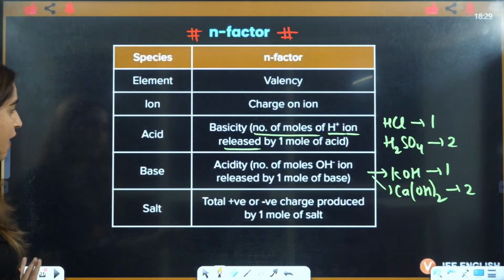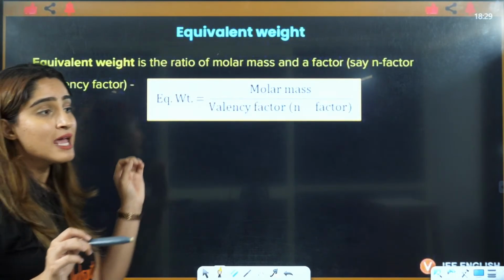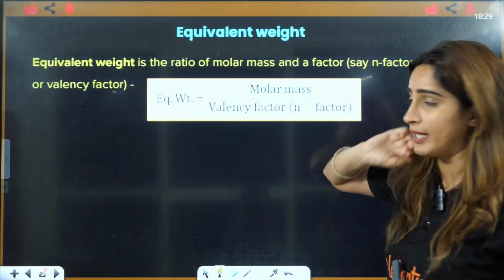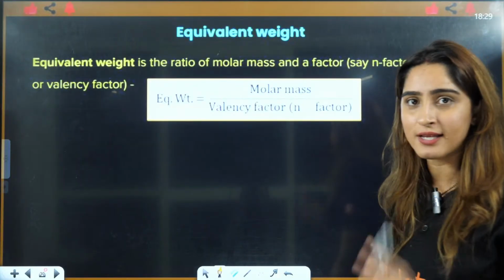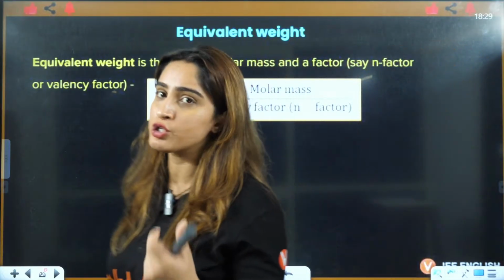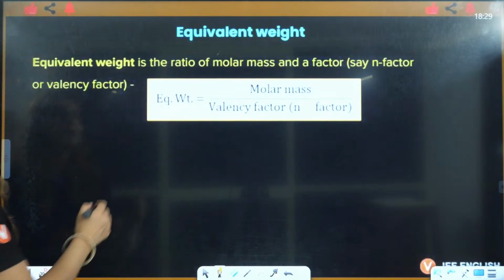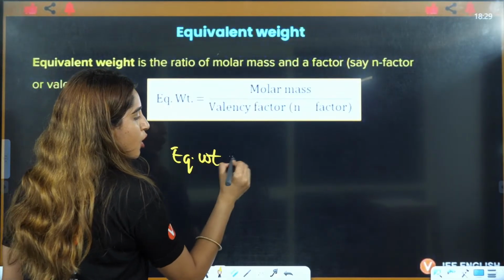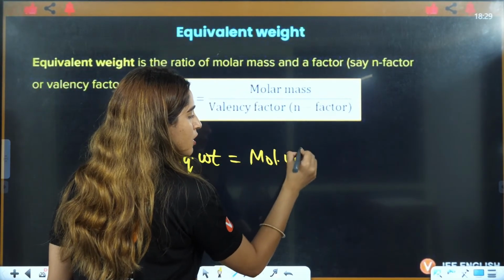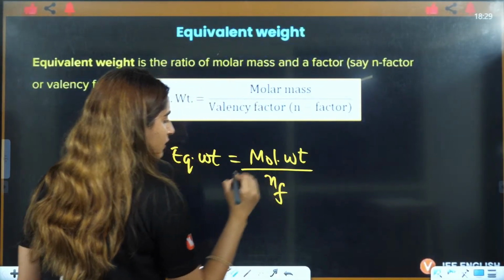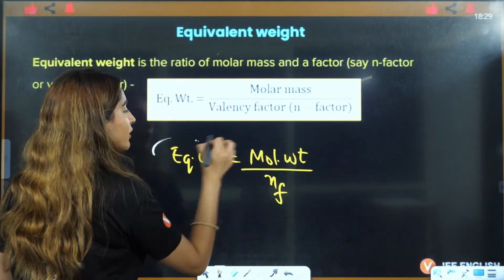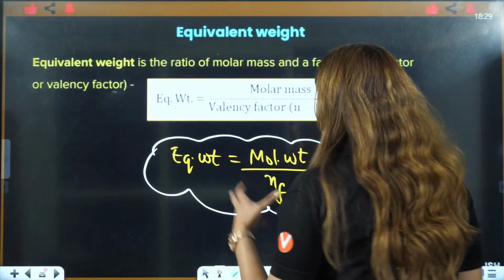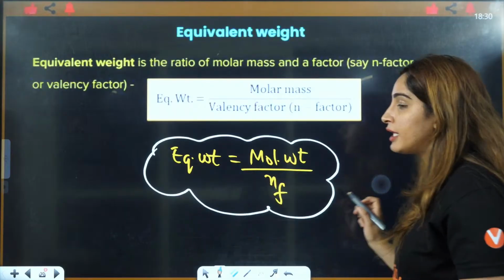Now, based on N factor, you also have one more thing, that is equivalent weight. What is equivalent weight? First is molecular weight, then there is equivalent weight. So that relation also you will use in your class 12. That is, equivalent weight is equal to molecular weight divided by N factor. N factor, you have already studied about it. N factor, I have already told you. Now, if you want a detailed lecture on N factor, then you can always let me know.